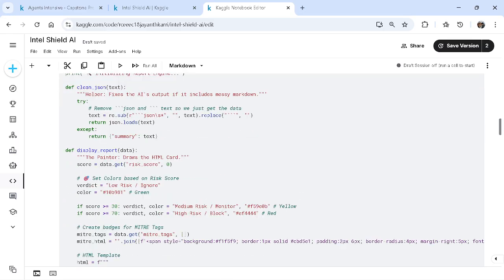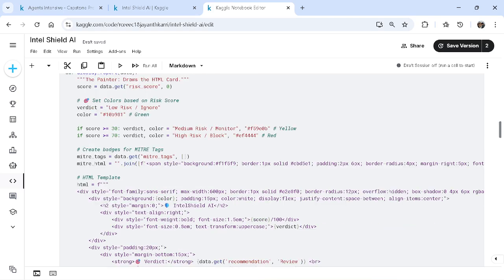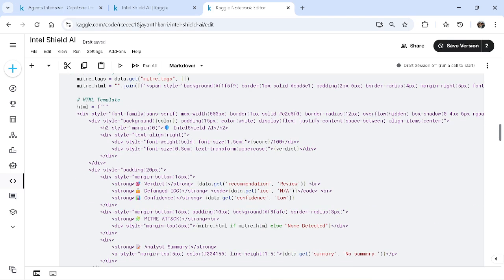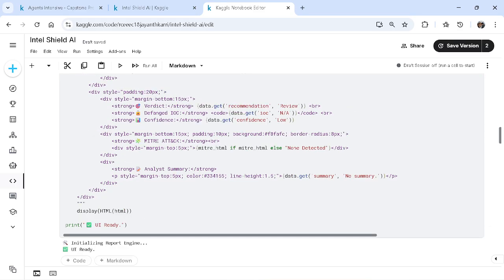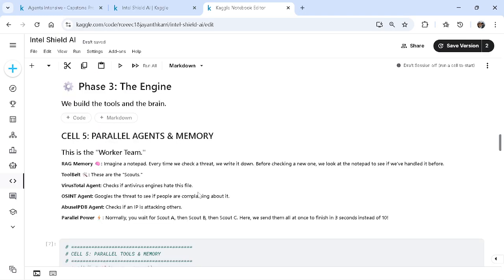I used this in this context. These are the basic conditions and the definition calls, the helper functions that have been extracted here. And this is the HTML content, which is integrated with CSS as well. So here the final step comes, and the UI access is ready. Next, coming to phase three, called the engine. Here we integrate our tools, so that the work gets done by using our tools.